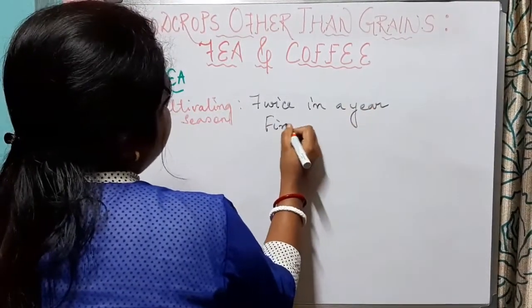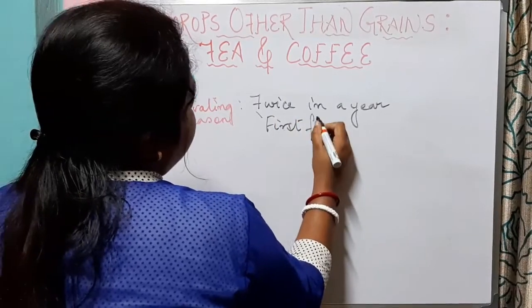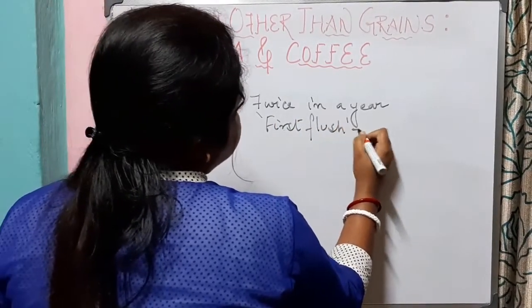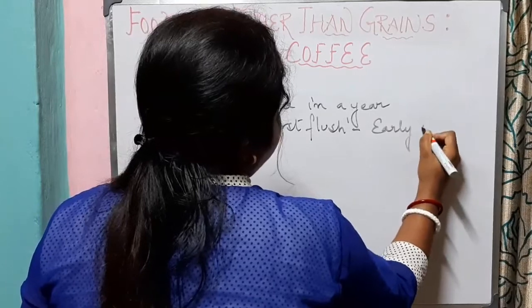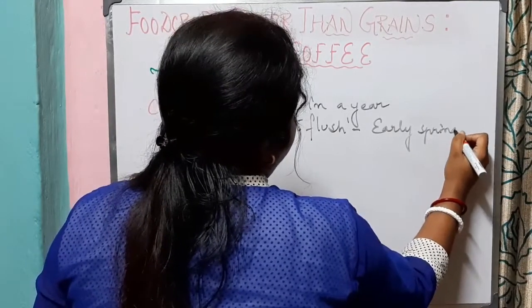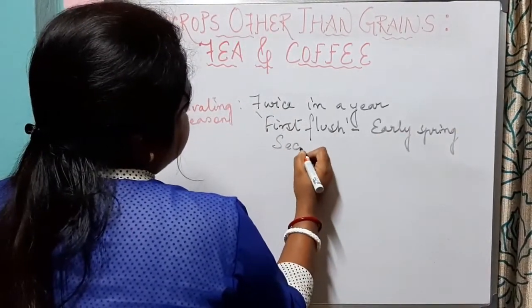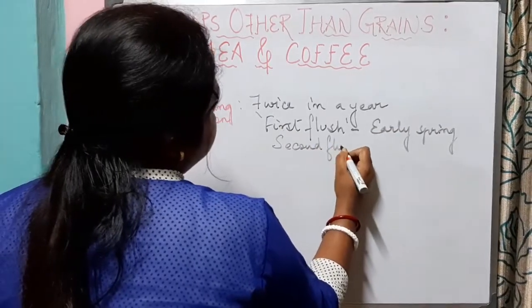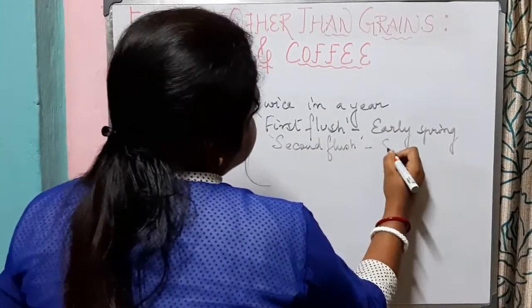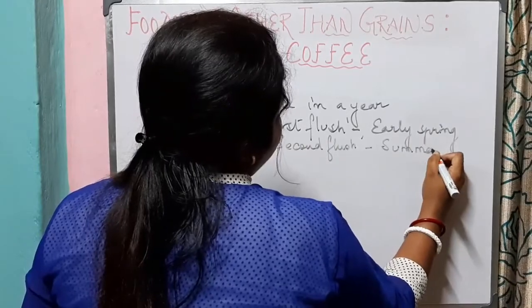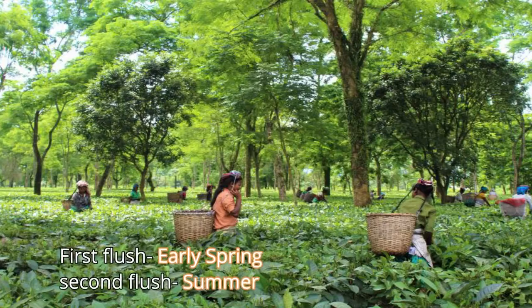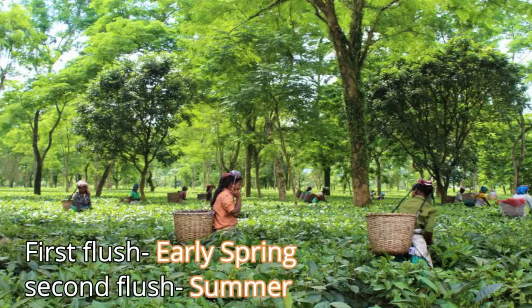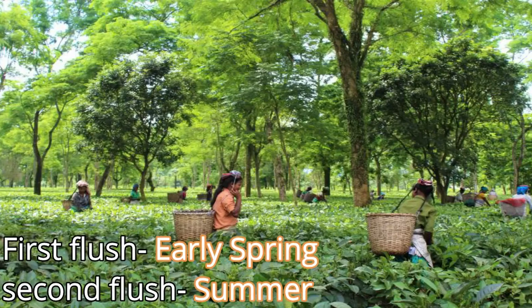One is known as the first flush, that is the early spring, and the second flush, that is in the summer. So tea can be grown twice in a year, that is in the first flush, early spring, and the second flush, in the summer.